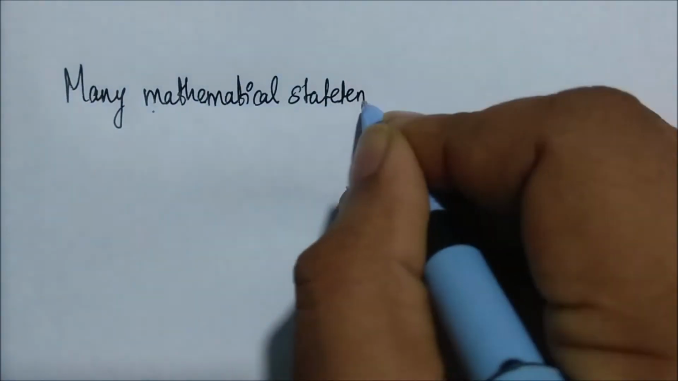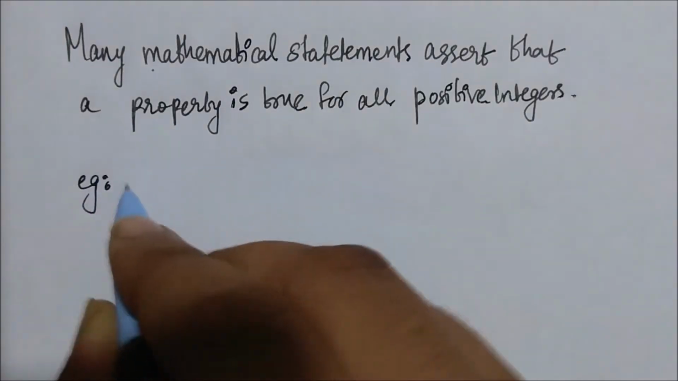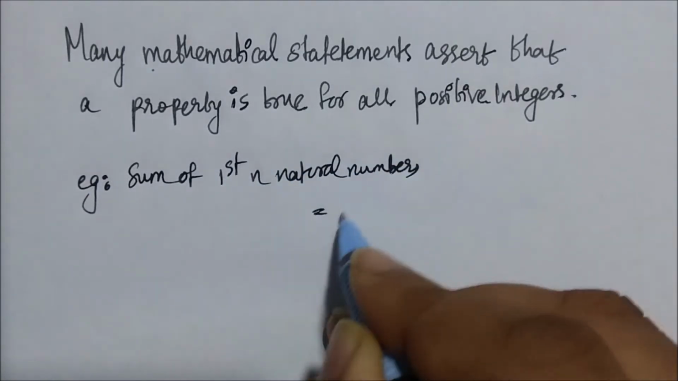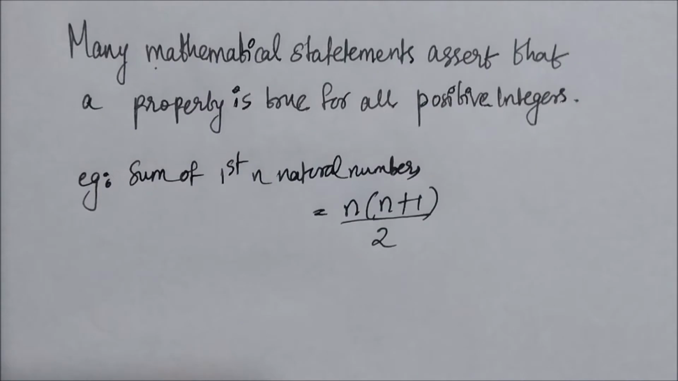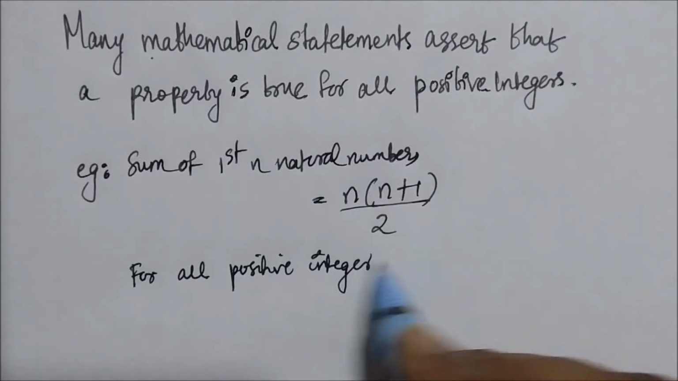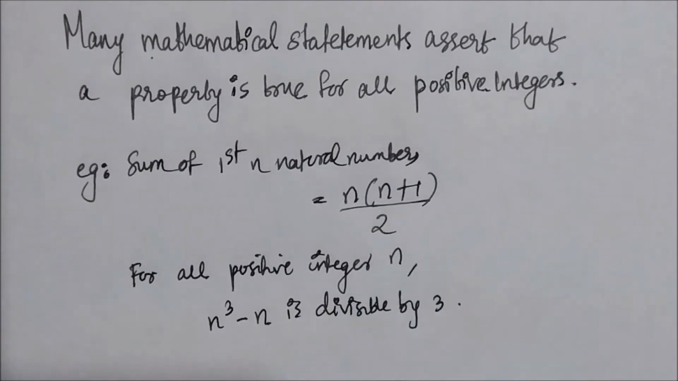Many mathematical statements assert that a property is true for all positive integers. For example, we know that the sum of the first n natural numbers is n(n+1)/2, and for all positive integers n, n cubed minus n is divisible by 3. Mathematical induction is one such proof technique which is used to prove results of this kind.